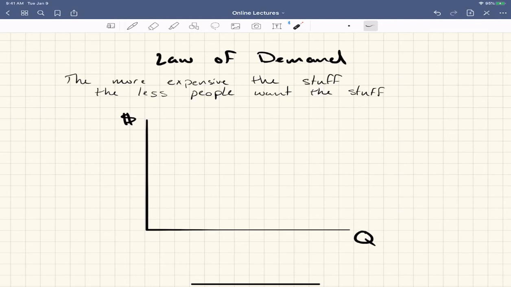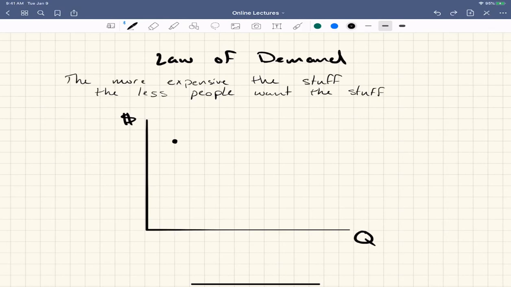Okay, so how would we graph the law of demand? The more expensive the stuff, the less people want the stuff. So what we're saying is that when P is high, Q is going to be low. Okay, so we could put a point, maybe right here. When price is here, quantity is low here.